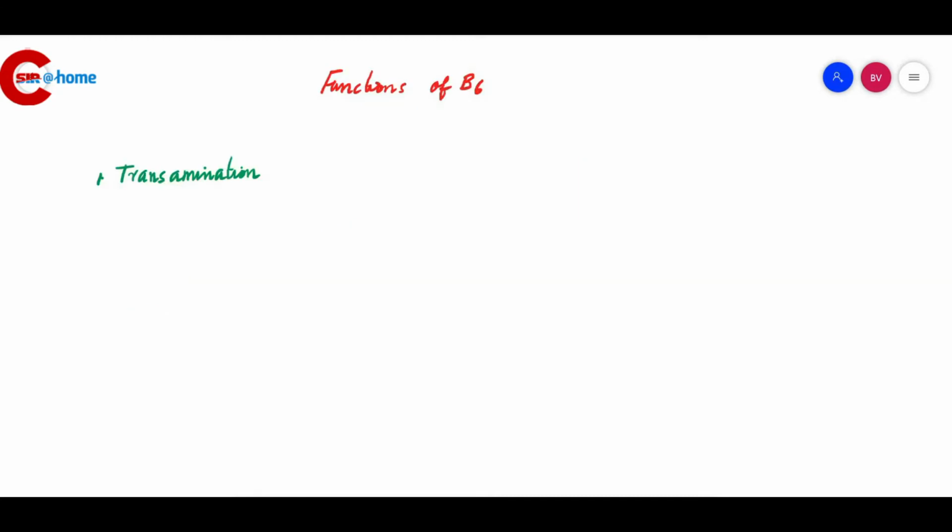Functions of vitamin B6, whose active form we have studied, that is pyridoxal phosphate. This pyridoxal phosphate acts as a coenzyme for many reactions in amino acid metabolism. Transamination: transamination reactions are catalyzed by aminotransferases, and these enzymes need PLP as coenzyme. Next is decarboxylation. All decarboxylation reactions of amino acids require PLP as coenzyme.